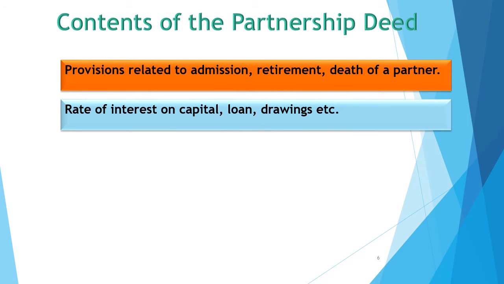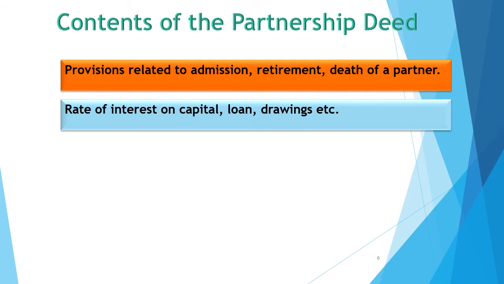Next content is rate of interest on capital or loan or on drawings. What happens sometimes? Partners contribute some capital or some amount of loan to the partnership firm. Then the partnership firm has to pay interest on that capital or on that loan.